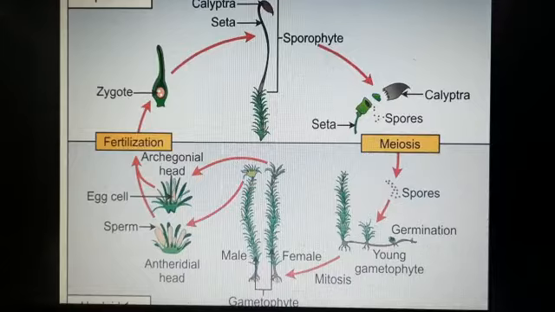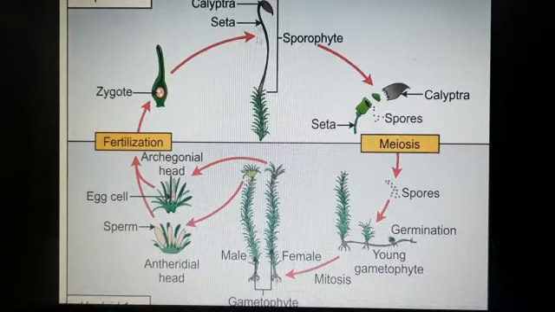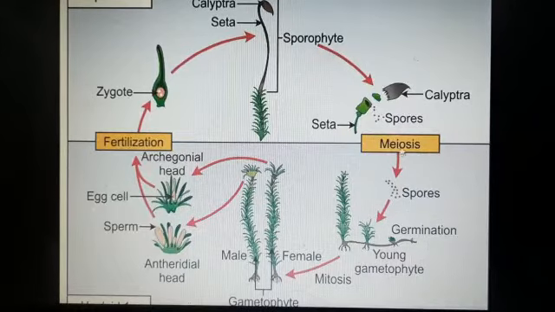Gametophyte means the haploid stage, a single set of chromosomes. Here, male and female produce the gametes, and gametes are haploid. So this is the gametophyte phase. When the gametes fuse after fertilization, they form a zygote and then the sporophyte. This is called the capsule of bryophytes, and then they produce spores. After meiosis, they again form the young gametophyte. So the diploid stage is the sporophyte and the haploid is the gametophyte.